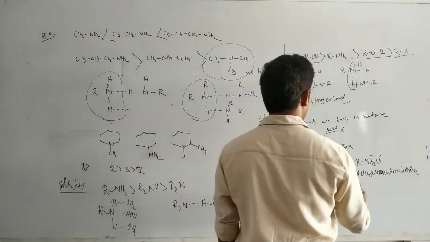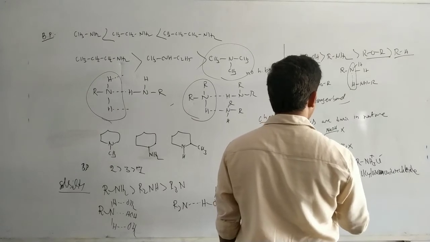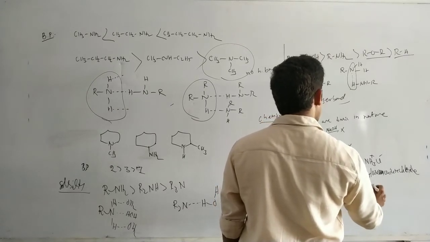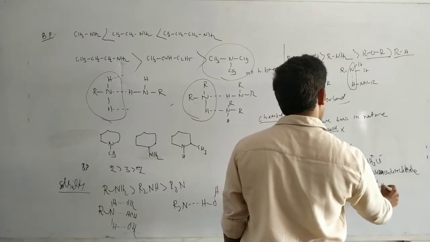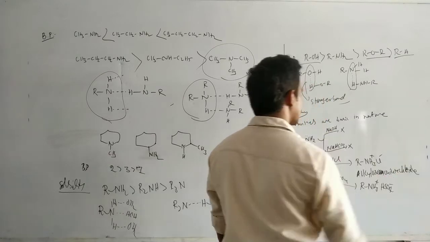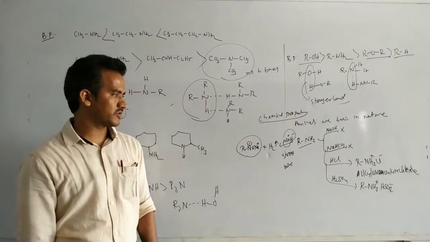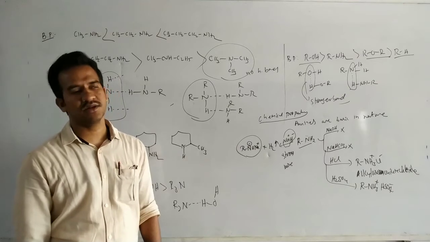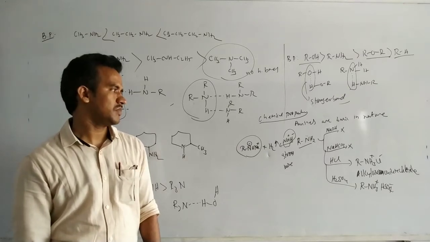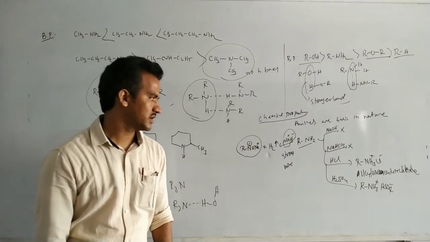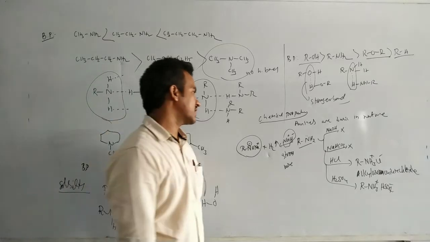Suppose on treating with H2SO4, we get RNH3 plus HSO4 minus, alkyl ammonium bisulfate. Just an acid base reaction takes place.